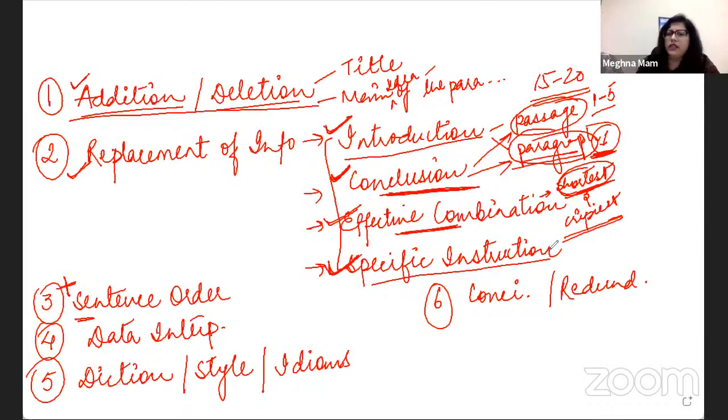So specific instruction questions do not have any specific strategy. It's just that you have to follow that instruction to the T. If you do that, you will not go wrong with these options. But again, analytical reading is the key here, for all these types of questions.